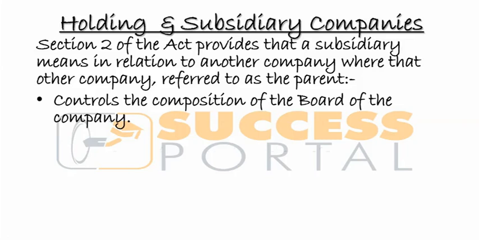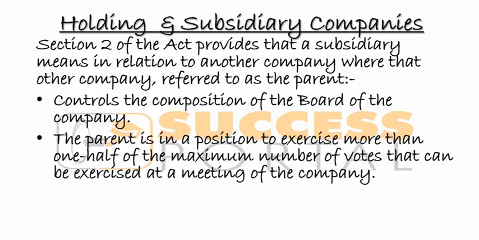That's basically the first. Second, a parent is a company that is in a position to exercise more than one half of the maximum number of votes that can be exercised at a meeting of the company.